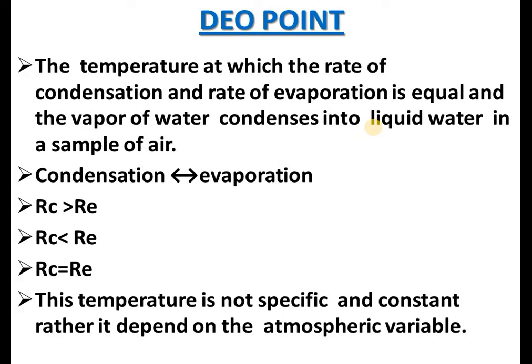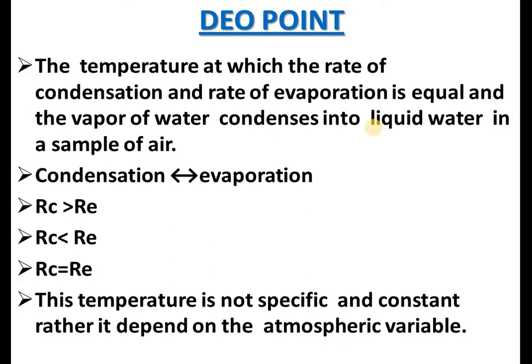Now, based on the definition, the dew point is not a specific temperature, but it can vary and can be different. It can change and depend on the atmospheric variables and atmospheric conditions and their presence.